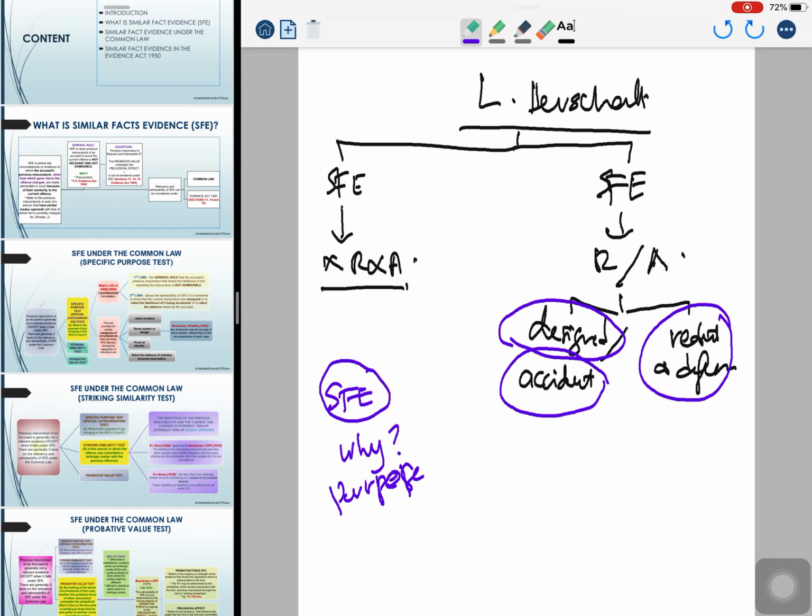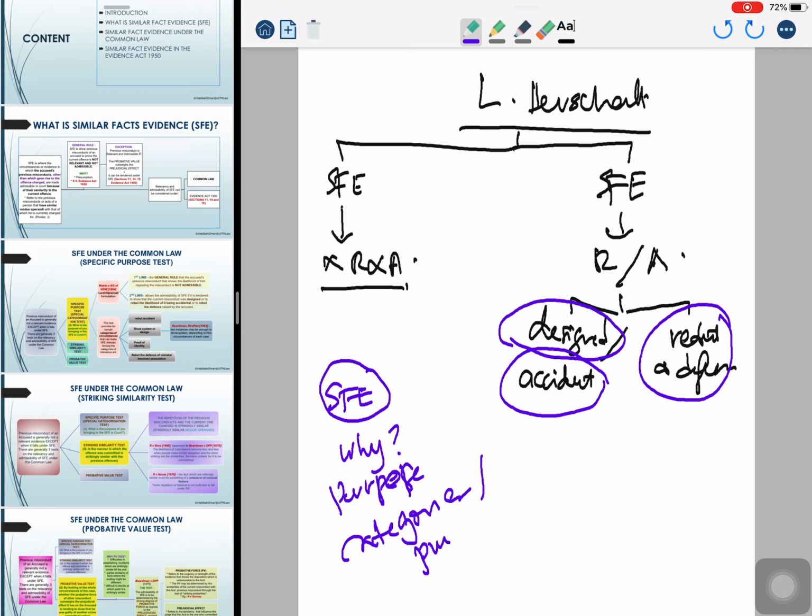So the test under similar facts evidence for special categorization test introduced in Makin is actually looking into the categories of relevance. You have to understand that after the case of Makin, the court has developed several other categories, right?